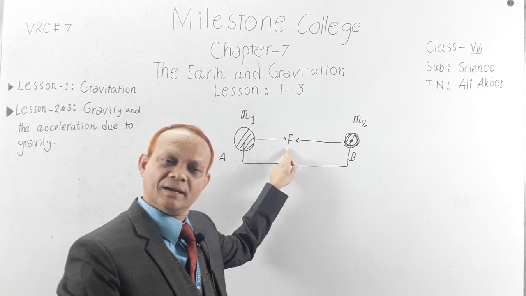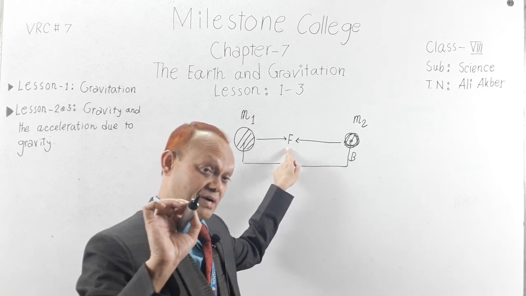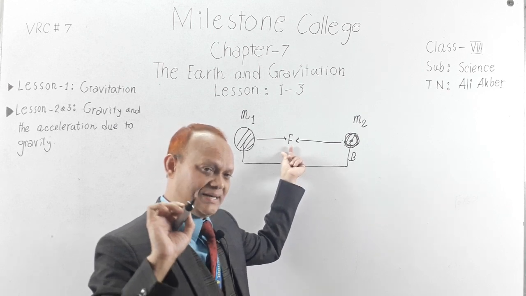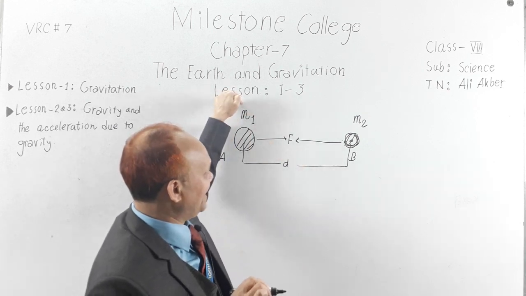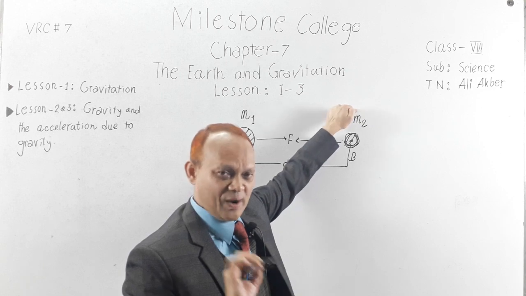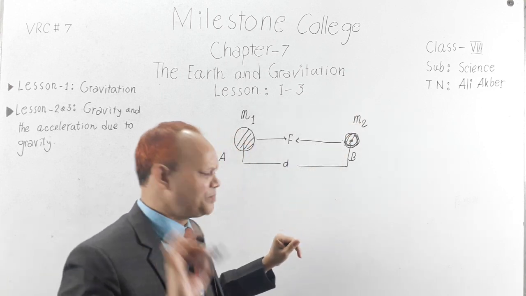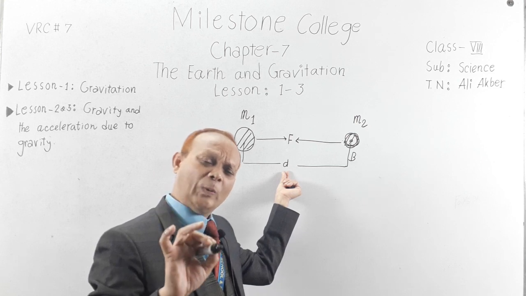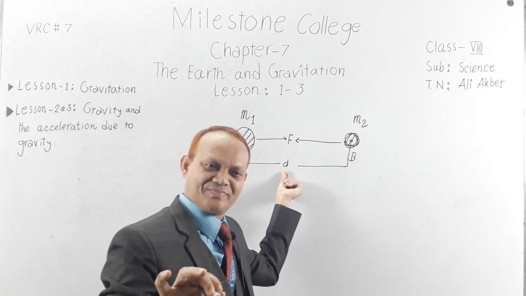Clear? First of all, try to understand that the value of F will depend on their mass. That is one point. And the second point, the value of F will depend on the distance.